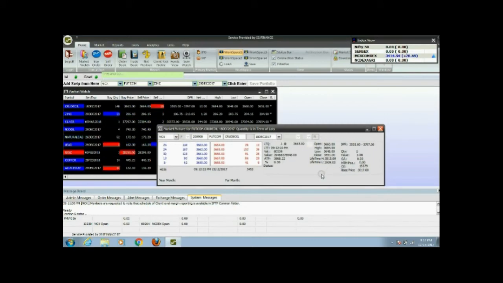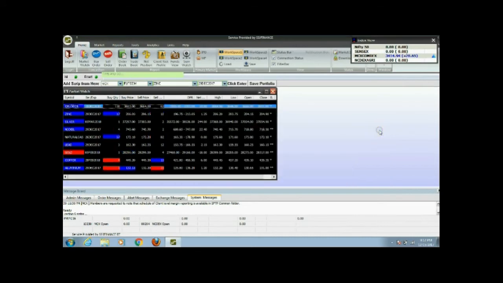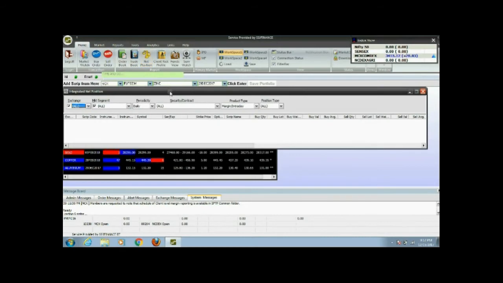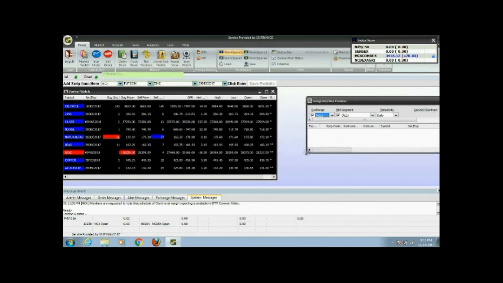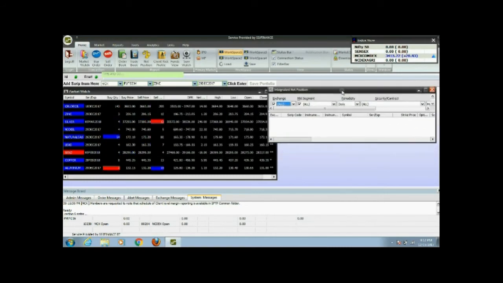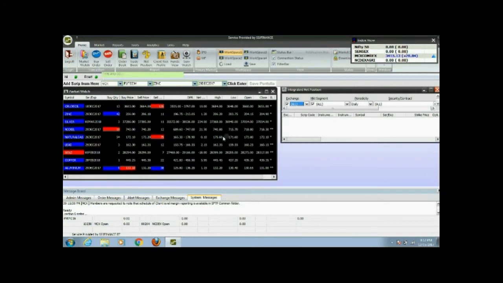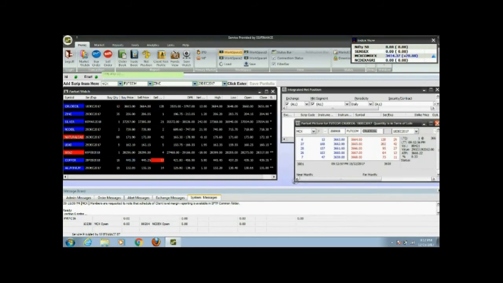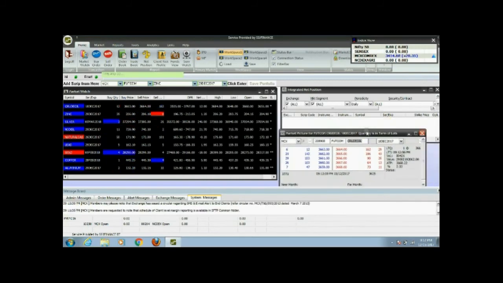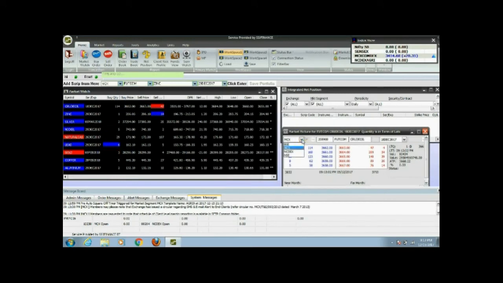For example, if we say that right now the rate is 62, and ATP is 3668, the current rate is below this ATP, so the chances are of the rate going on a lower side. We can say it is below the average trading point. If it is above 68, it will go on the upper side. So we can conclude that if the rate is above ATP, it is on the buyer side. If it is below ATP, it is on the seller side. Now you can see this is also continuously changing, MCX Comtax.